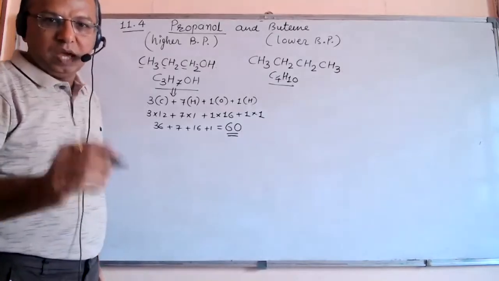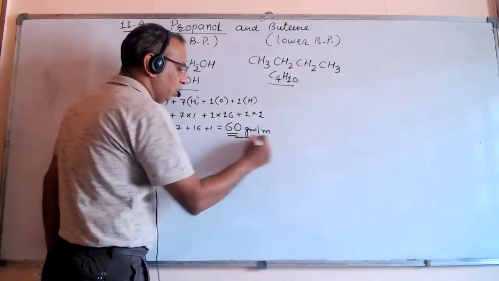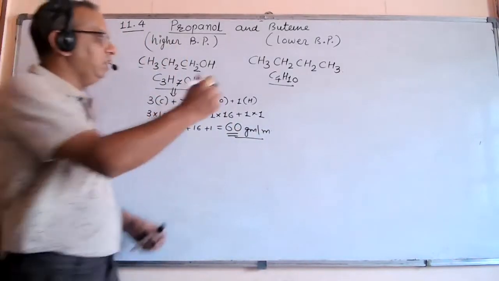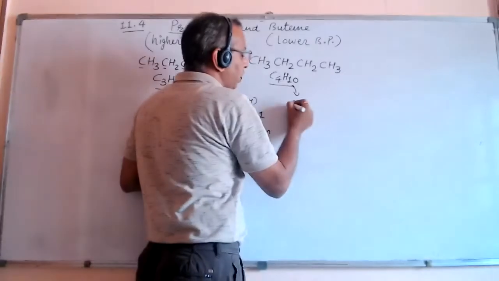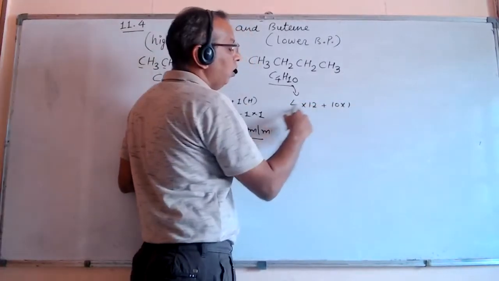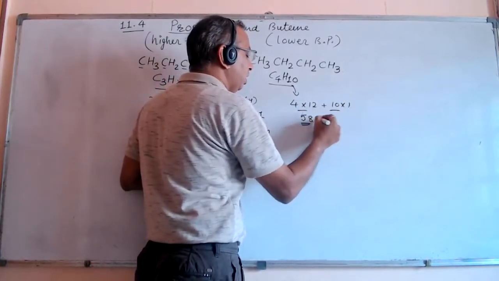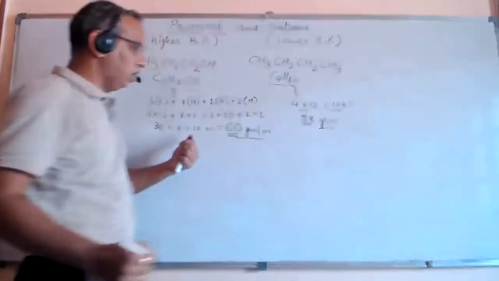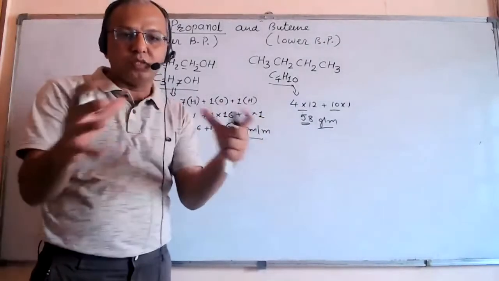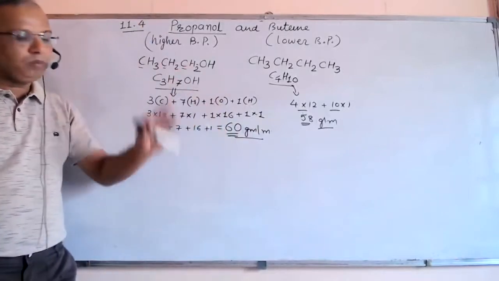This is the molecular mass of propanol. For butane, it's 4 into 12 plus 10 into 1, which is 48 plus 10, that is 58 gram per mole. So it is clear that 60 and 58 are nearly equal molecular masses, and that's why they are compared.